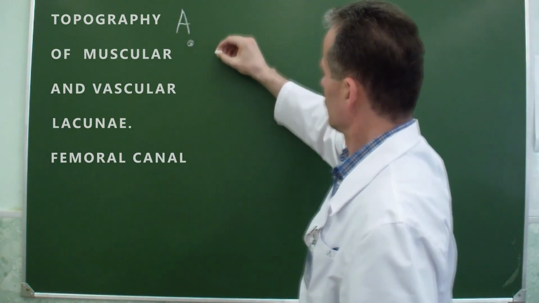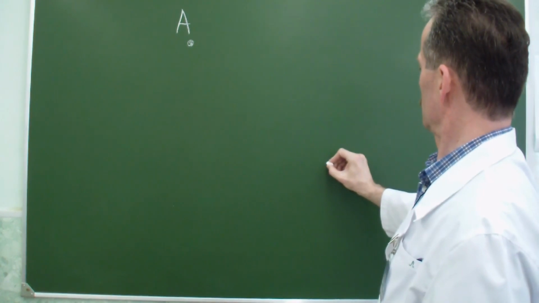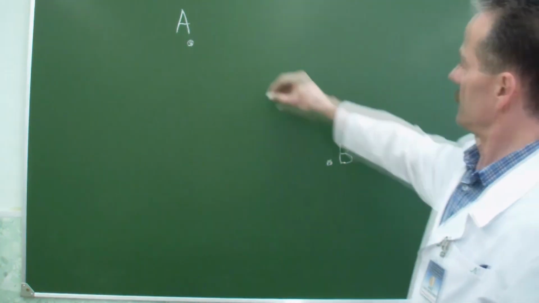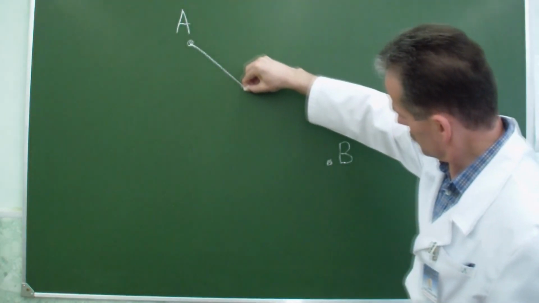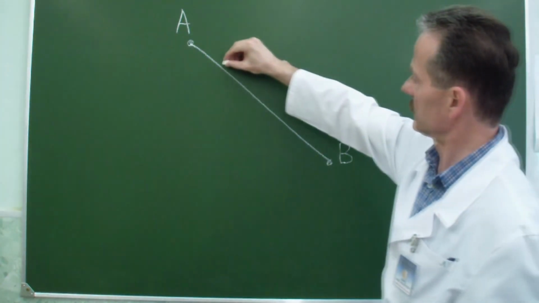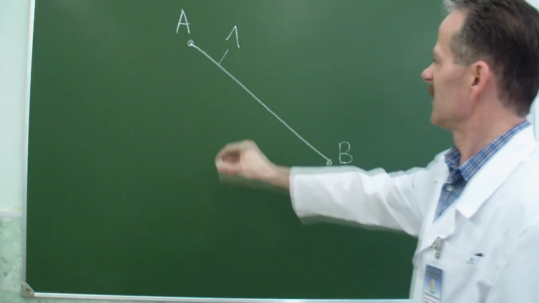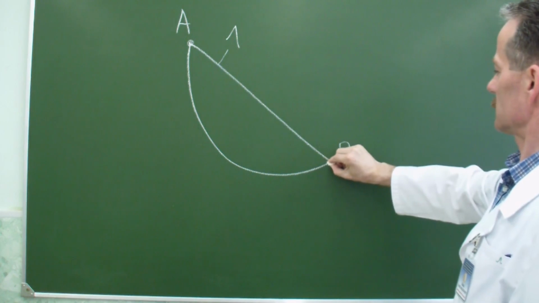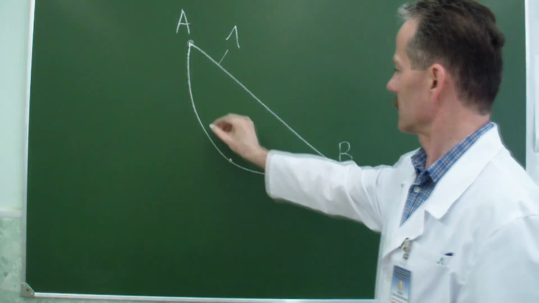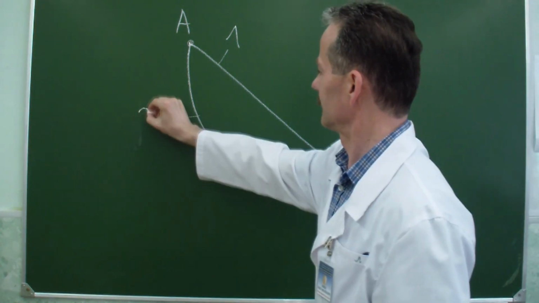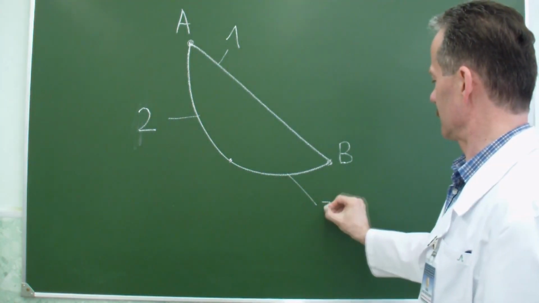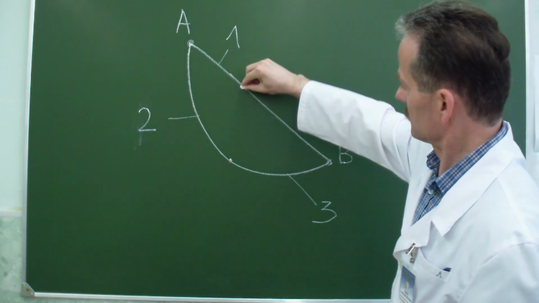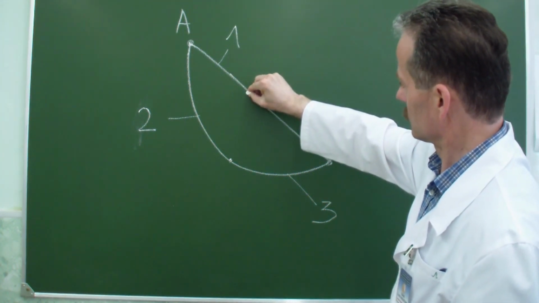The inguinal ligament, number 1, is located between the anterior superior iliac spine, A, and the pubic tubercle, B. By connecting the named spine A with the pubic tubercle with an arch, the outer part of which is represented by the iliac bone, number 2, and the inner part by the pubic bone, number 3, we close the gap under the inguinal ligament.